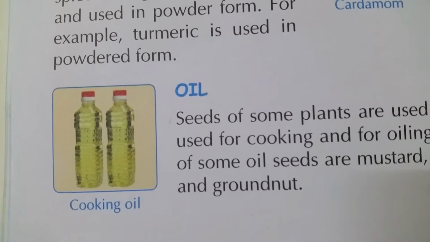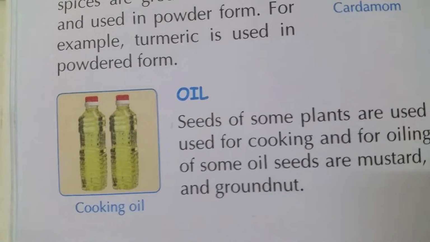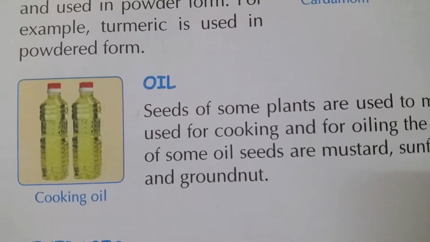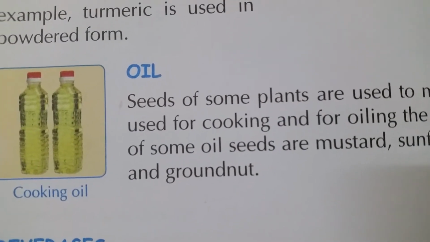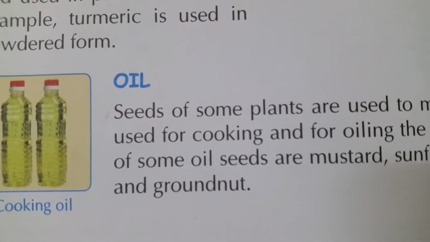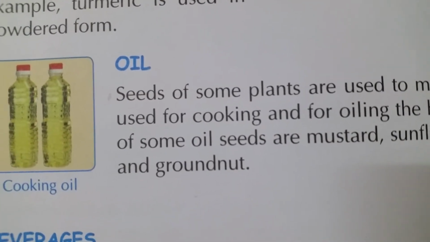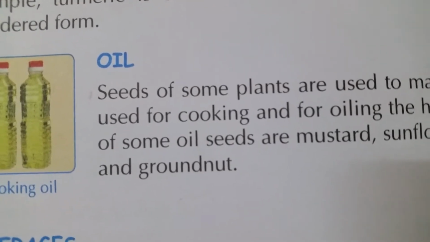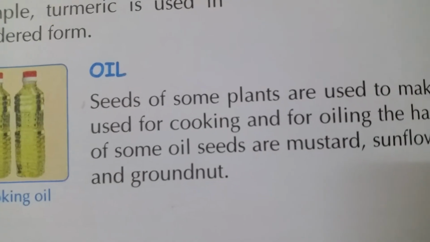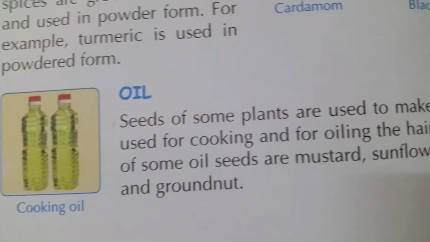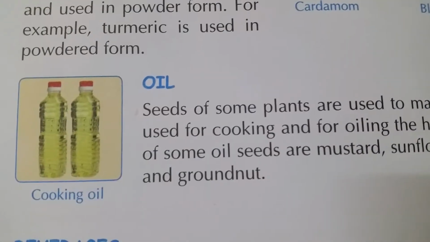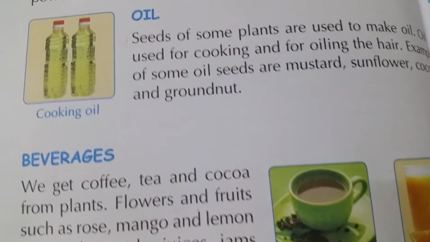How do these oils come about, amma? These are oil seeds. Oil seeds are used for preparing oils. Seeds of some plants like mustard, sunflower, coconut and groundnut are used for making oils. What is the use of oil, amma? For cooking and for oiling the hair, we use the oils. Is it clear, children?